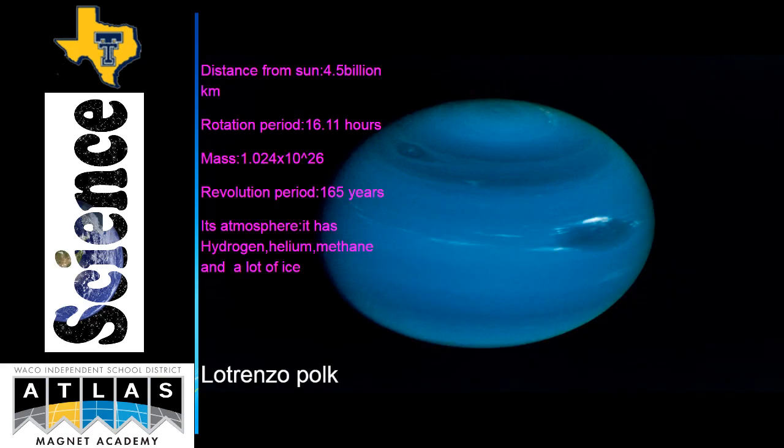Neptune. Distance from Sun, 4.5 billion kilometers. Rotation period, 16.11 hours. Mass, 1.02424 times 10 to the 26th power. Revolution period, 165 years. Its atmosphere has hydrogen, helium, methane, and a lot of ice. Composition, a gas planet. Interesting fact, it is dark and cold.